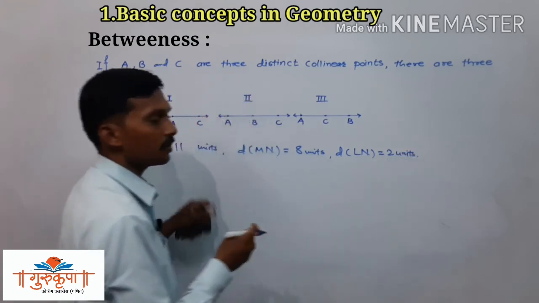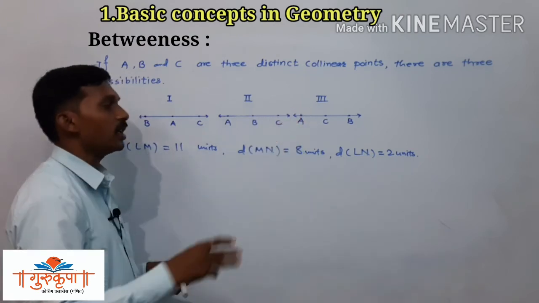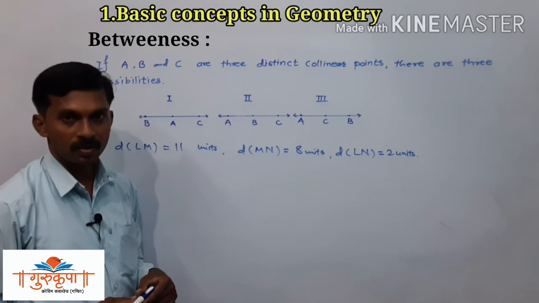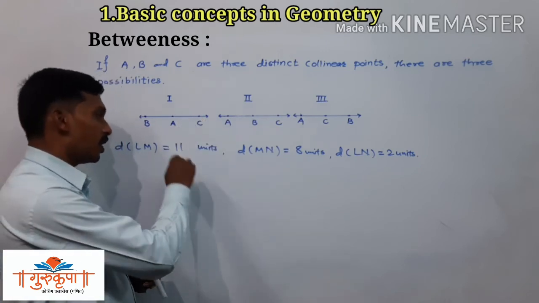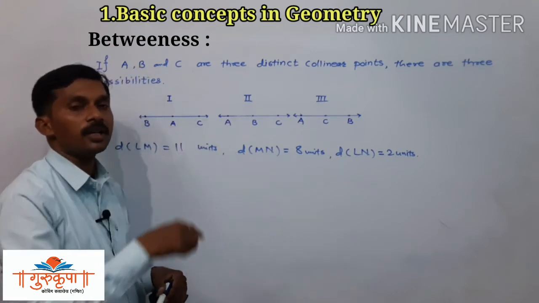That is the given information. And now we have to decide whether these 3 points L, M and N are collinear or not, or whether there is a relation of betweenness among the 3 points or not.